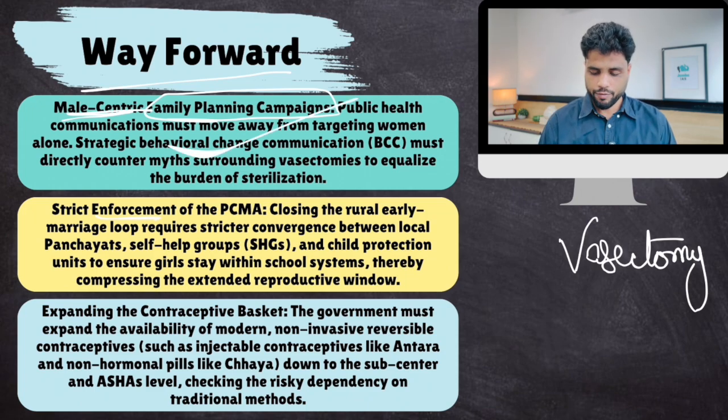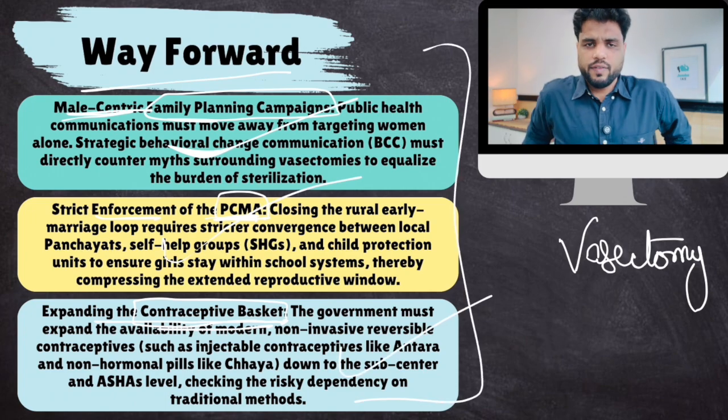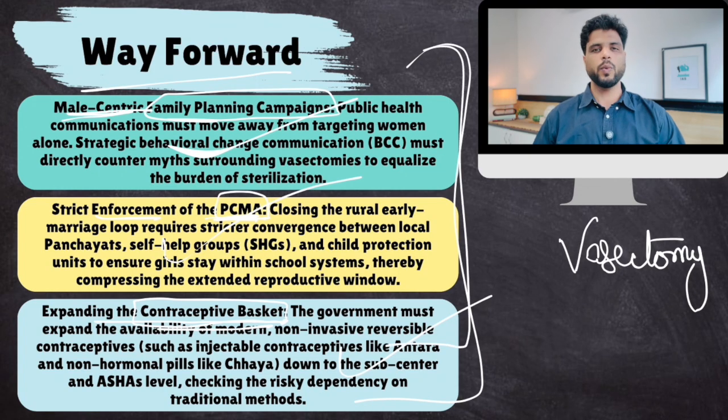Strict enforcement of the Prevention of Child Marriage Act. 20% of females are still being married off below 18 years of age. That is a clear-cut violation of this law, which means you're not implementing it properly. So, implement this law properly. Then, expanding the contraceptive basket. Include more and more contraceptive alternatives and improve access to these contraceptives in the remotest regions of India. Use Anganwadi centers for that if need arises. So this is the way forward.